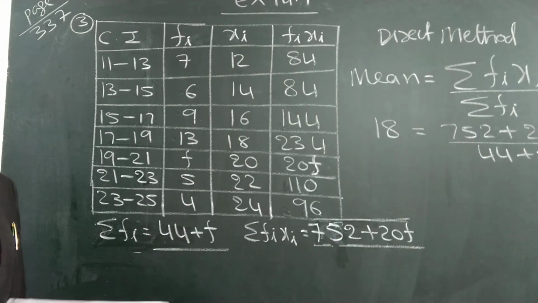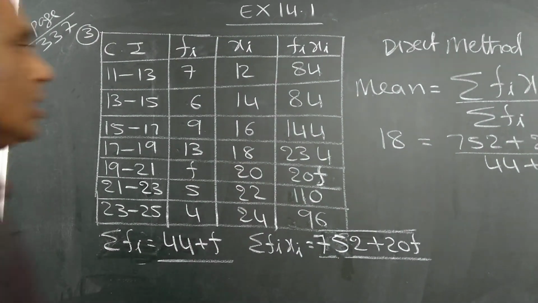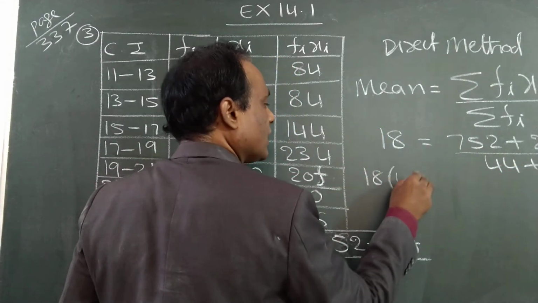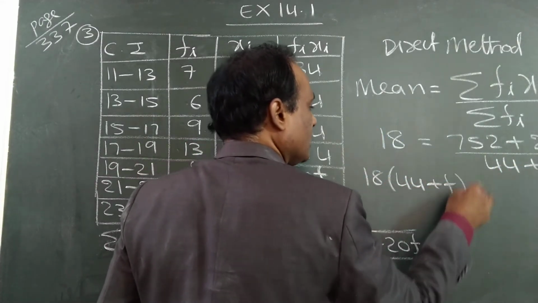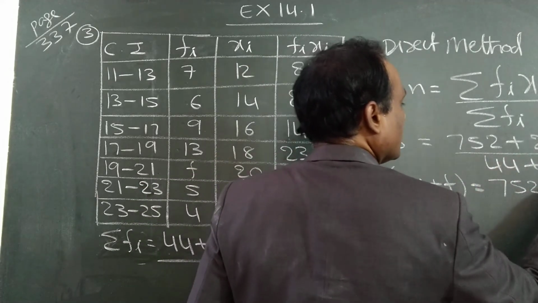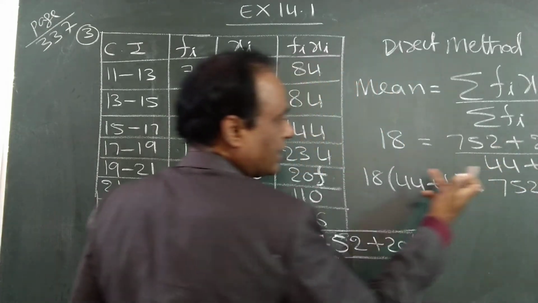This is the procedure. Cross multiply, bring it to the left side. 18 into 44 plus F is equal to 752 plus 20F. The numerator is the same, 752 plus 20F. This is taken to the left side.